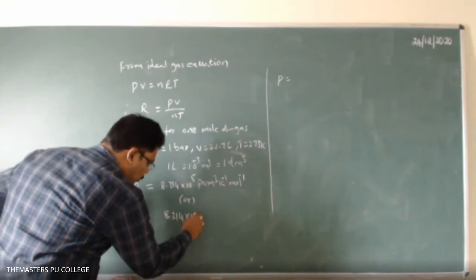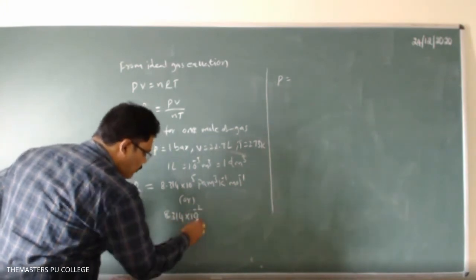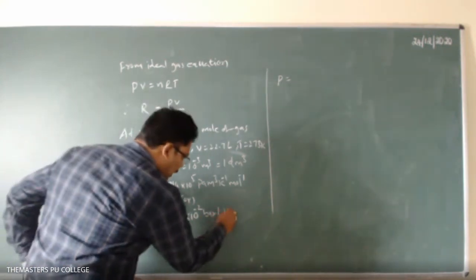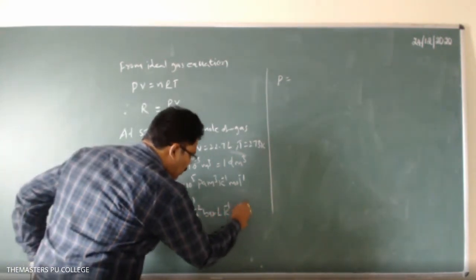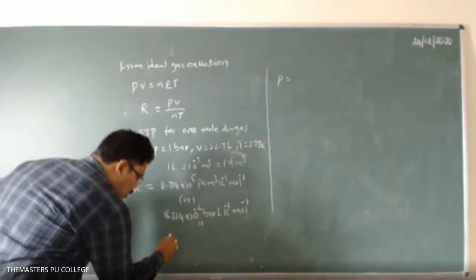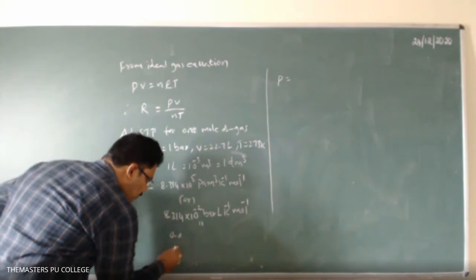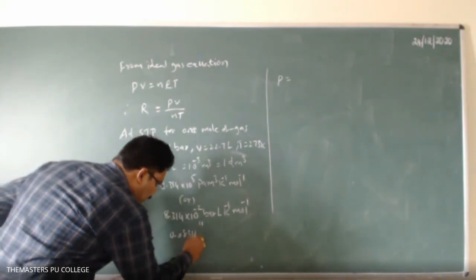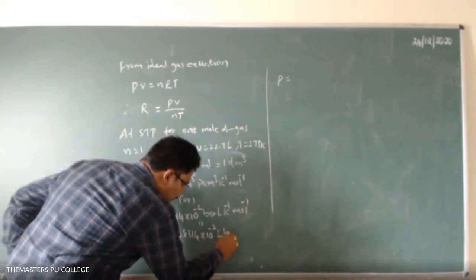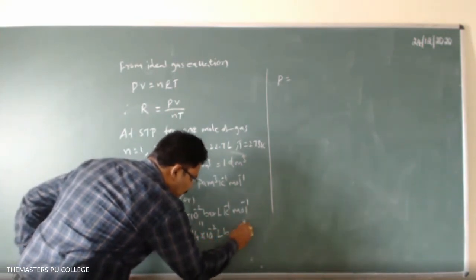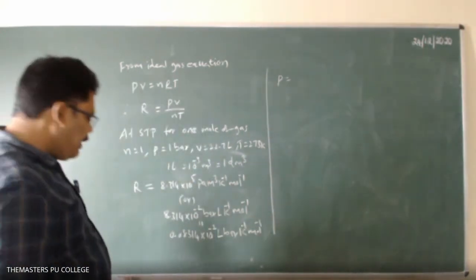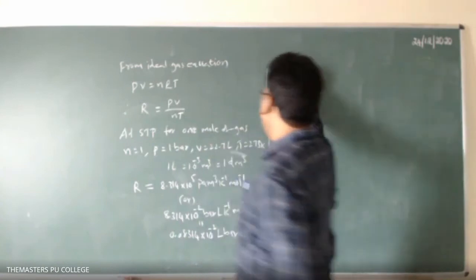8.314 into 10 power minus 2 bar liter per Kelvin per mole, which is equal to 0.08314 liter bar per Kelvin per mole. These are the units. So depending upon units, the R value will be different.